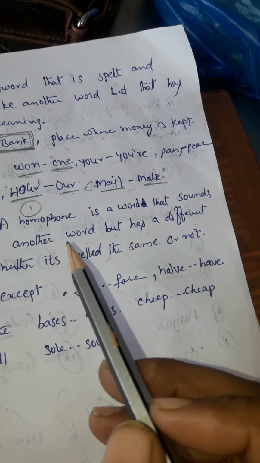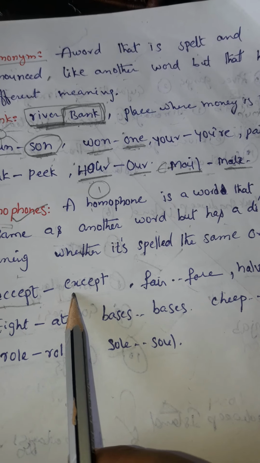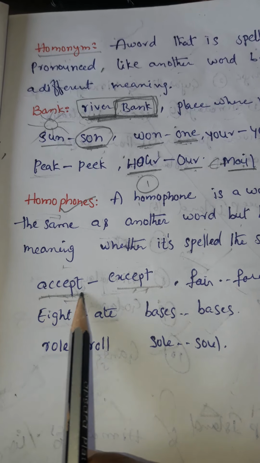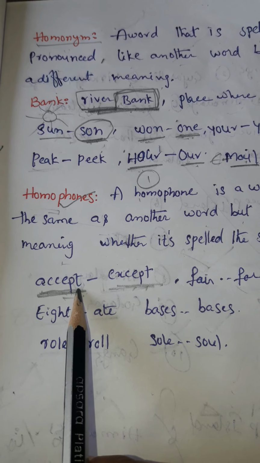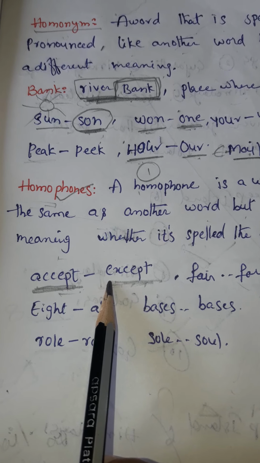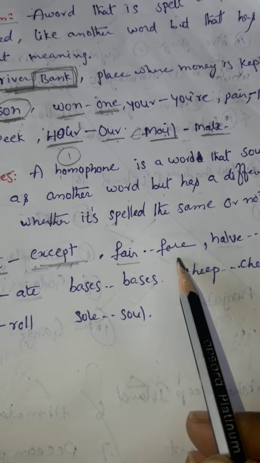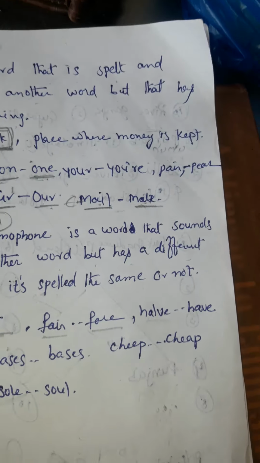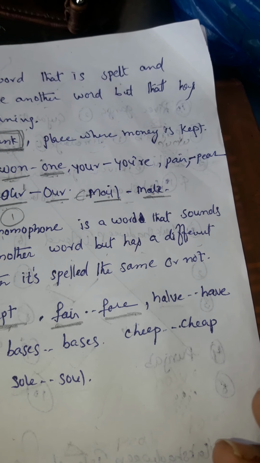So what are homophones? Now I will explain. Accept and except. The pronunciation is the same, but the meaning is different, isn't it? I accept all the fruits. I like all fruits except banana. See, fair and fare. This fair is the brightness. Okay, this fare is for the journey.